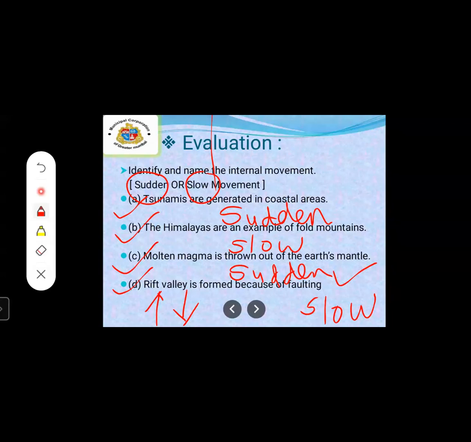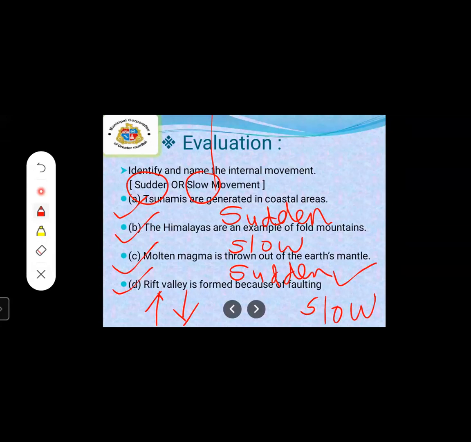Then after Rift Valley, we learned about the sudden movement. Earthquakes and volcanoes are included in the sudden movements. Then in earthquakes, we learned 3 types of seismic waves: P waves, S waves, and L waves. And the instrument which shows the movement of seismic waves, we call it a seismograph.